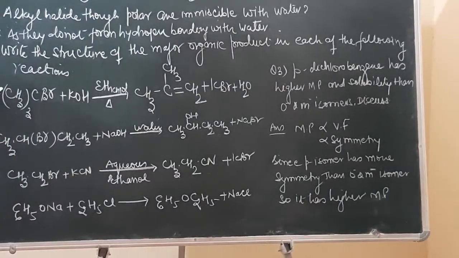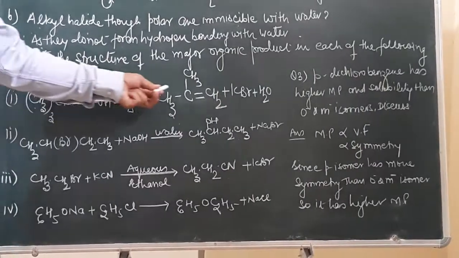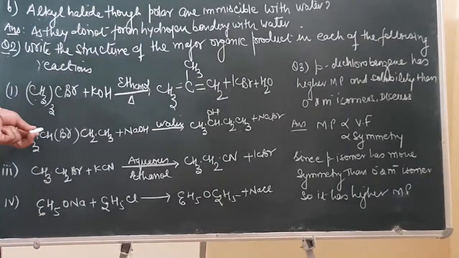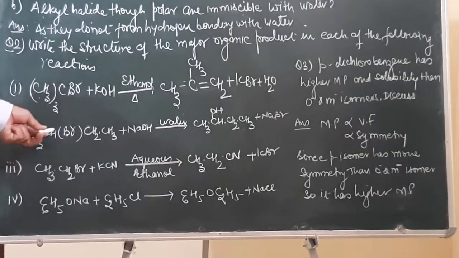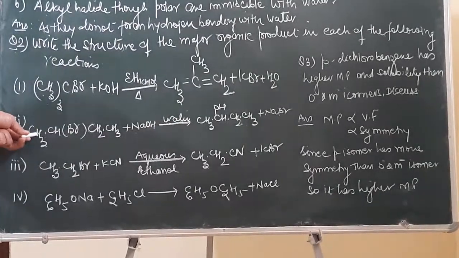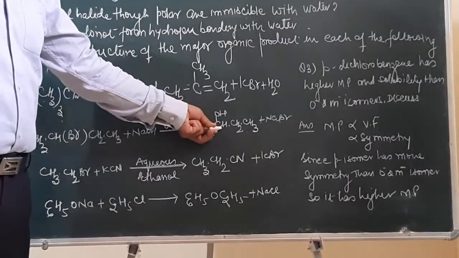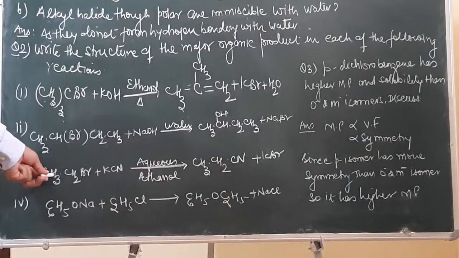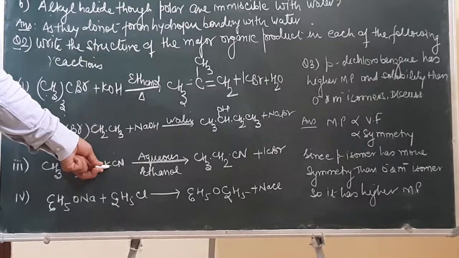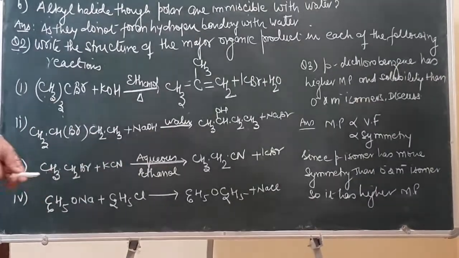So what is the mechanism of this reaction? Elimination reaction. This is a property of alkyl halides, and the preparation of alkenes was also done with you in class 11th. Then a secondary butyl bromide, when made to react with an aqueous solution of sodium hydroxide, I told you this is a substitution reaction, so Br will be substituted by the OH group over here. Now this is ethyl bromide reacting with potassium cyanide. We discussed that KCN is an ionic compound, so it will follow a nucleophilic substitution reaction and result in the formation of ethyl cyanide.